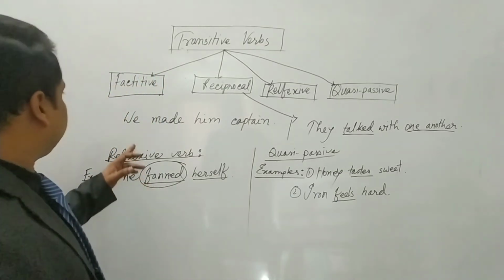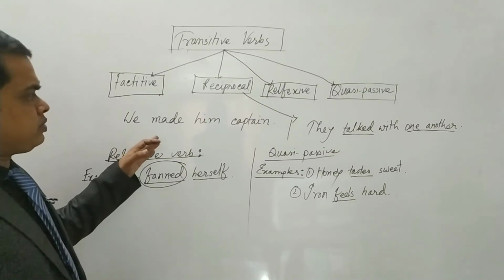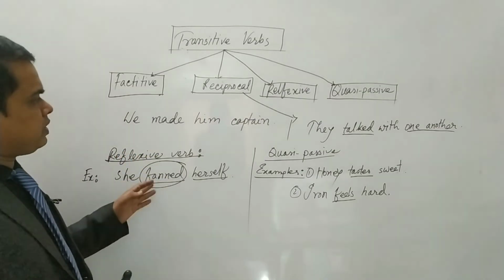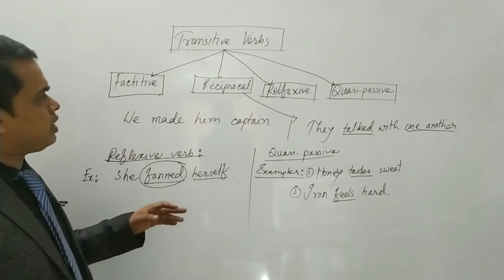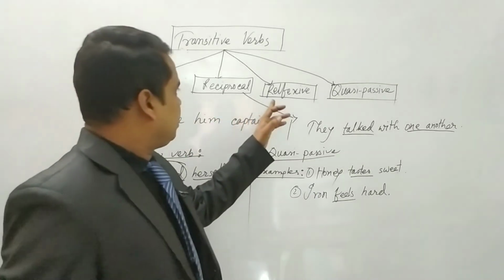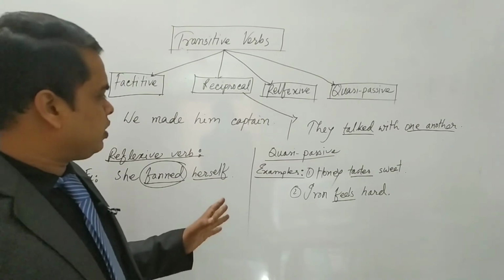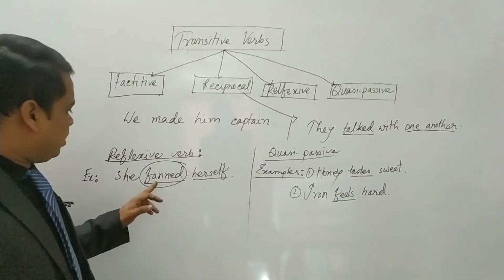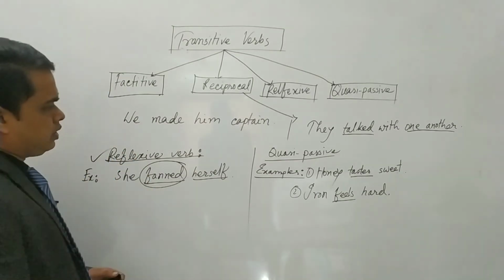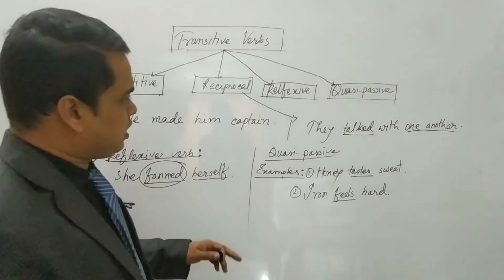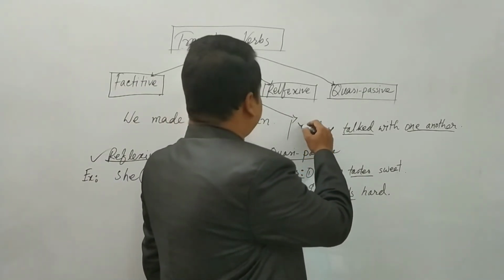And facultative verbs are the verbs that take one more object to complete their sense. And then reciprocal and reflexive are very easy. You have learned them in your pronoun lesson. So here you have the examples of reflexive verbs, and here the examples of reciprocal verbs.